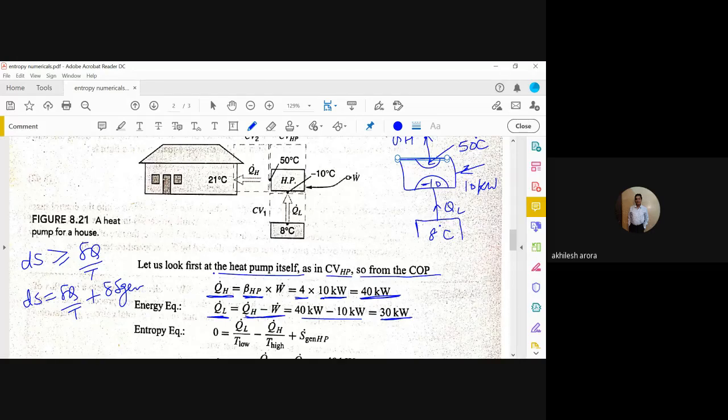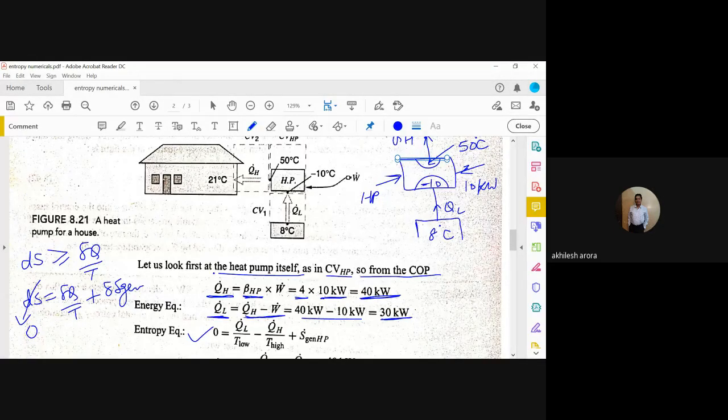Just focus on the heat pump. This is the heat pump only. So it means the value of ds is equal to 0. So that is why the left hand side here is 0.